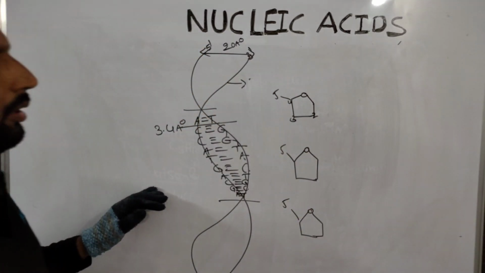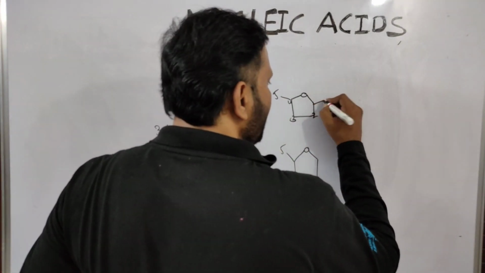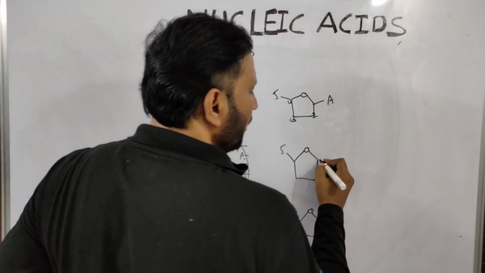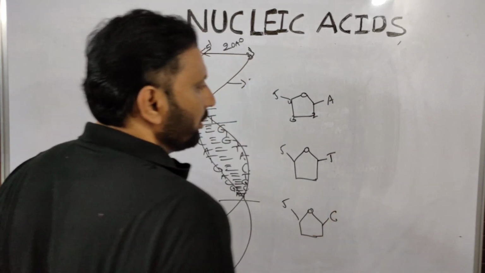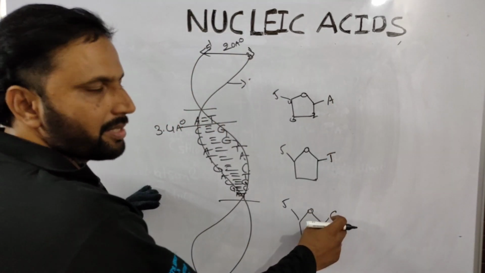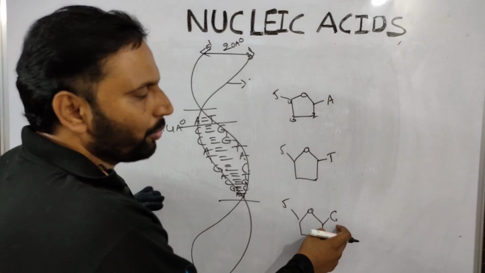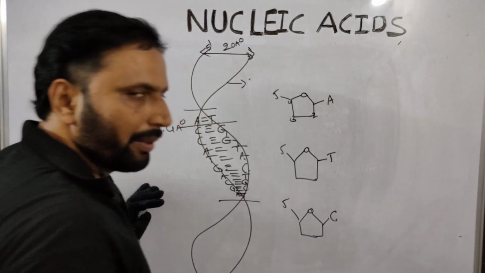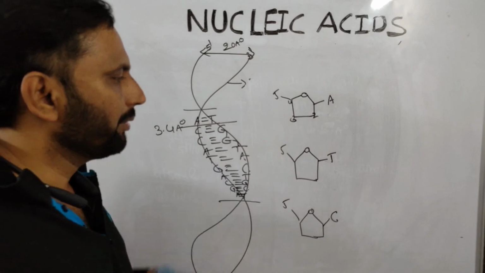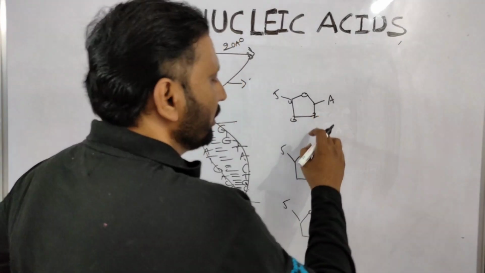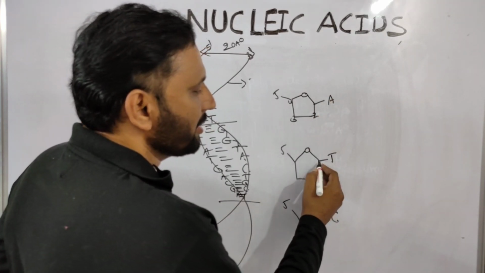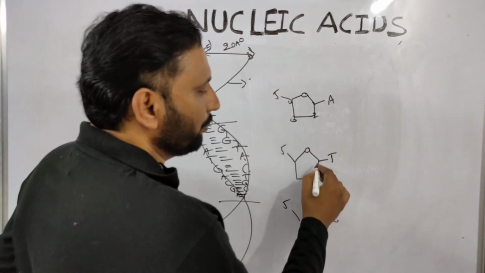So nitrogen base, suppose I am taking the adenine here. I am taking thymine here. I am taking cytosine here. So three nitrogen bases: adenine and guanine are purines, cytosine and thymine are pyrimidines. For count I am taking three nitrogen bases. This is a ribose sugar. So always nitrogen bases are attached to the first carbon.